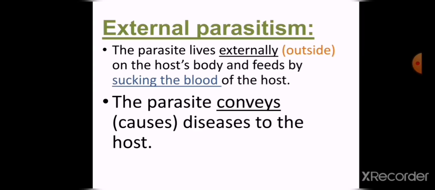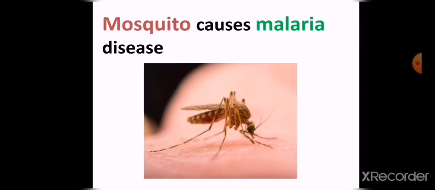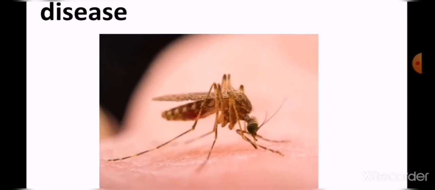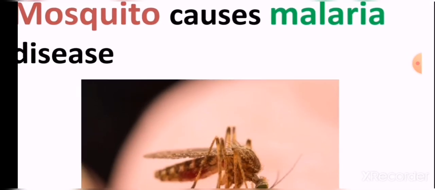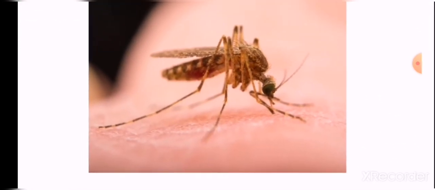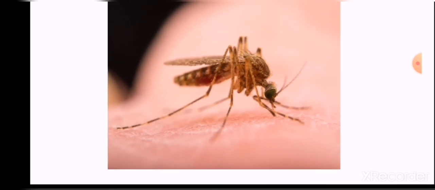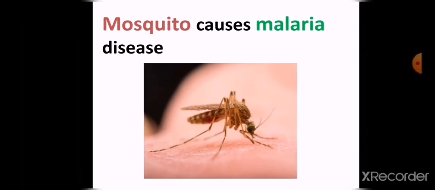So the parasite conveys or causes some diseases to the host, like the mosquito. The mosquito may cause malaria disease. The mosquito gets its food by sucking the blood, and it causes malaria disease.